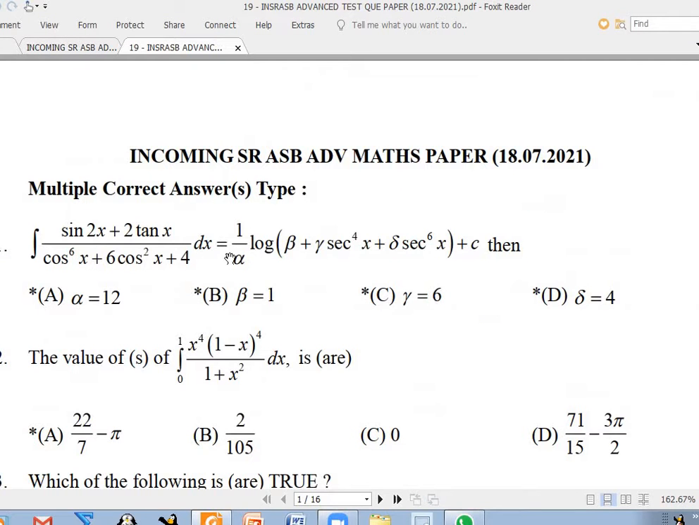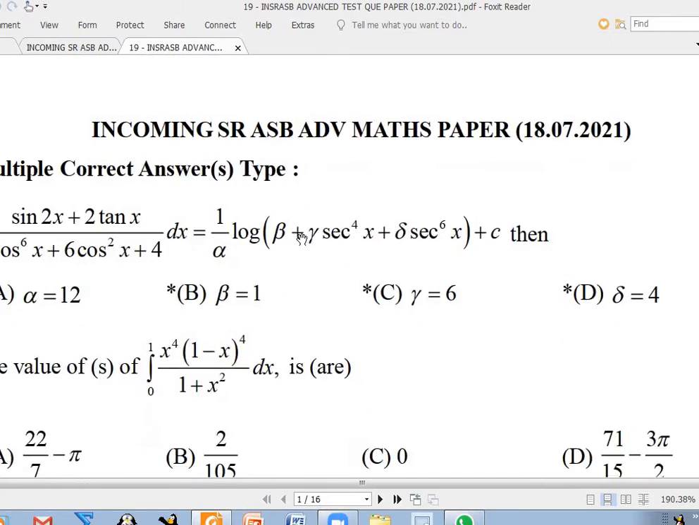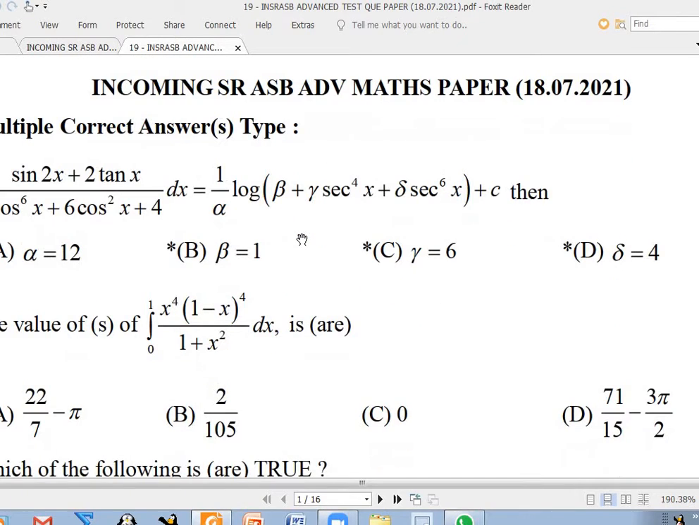Where is your father working? APEPDCL, sir, Electricity department. Okay. What is his post? Vigilance, sir. Oh, okay, AE Vigilance. Mostly where is his office? Opposite Green Park Hotel, sir.